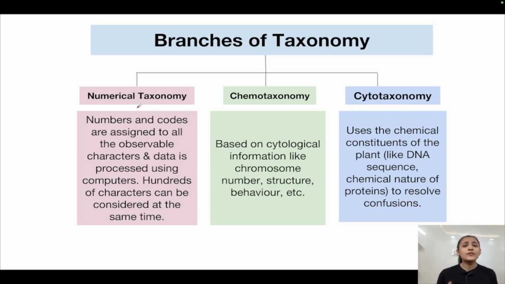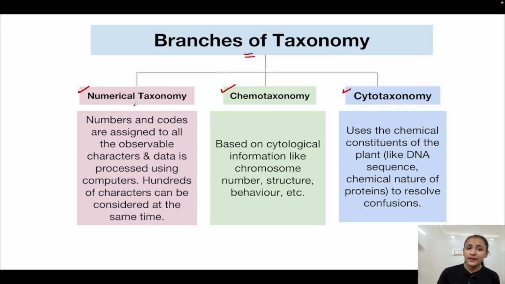Fossil remains are not always present for all the groups of organisms, so to resolve certain difficulties, other methods have to be adopted, because it is not always feasible to gather the information from the fossil evidence, as it may not be available. So to resolve those confusions, certain taxonomical methods have been devised. These branches of taxonomy are called numerical taxonomy, chemotaxonomy and cytotaxonomy.